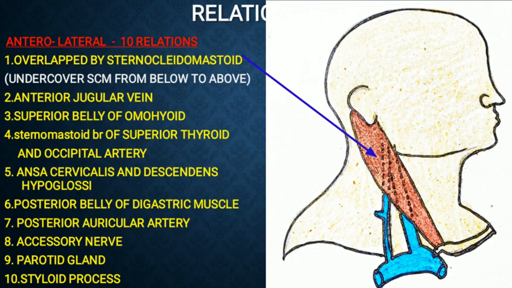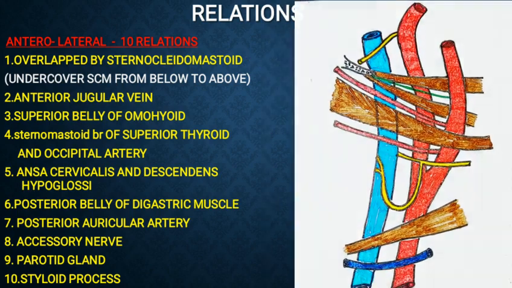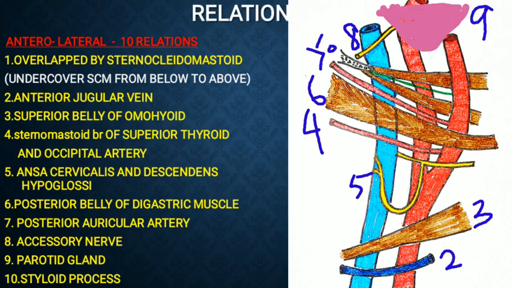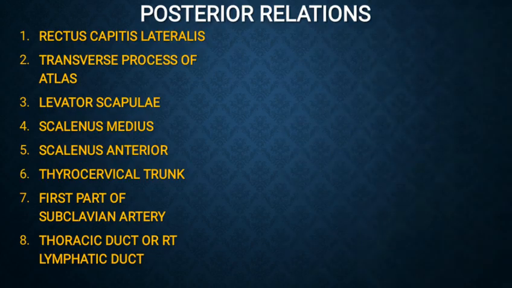Anteriorly, it is overlapped by the sternocleidomastoid muscle. Beneath it, from below above, it is related to the anterior jugular vein, superior belly of omohyoid muscle, the sternomastoid branches of the superior thyroid and the occipital arteries, the ansa cervicalis nerve, the posterior belly of digastric muscle, posterior auricular artery, the accessory nerve, parotid gland and the styloid process of the temporal bone.